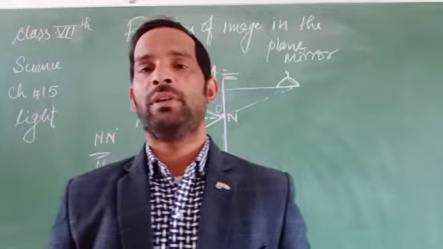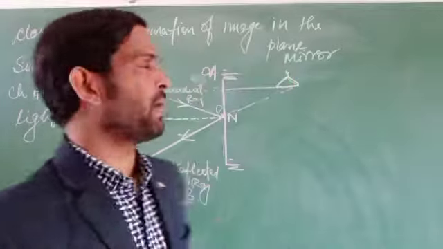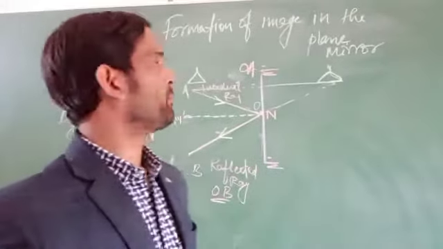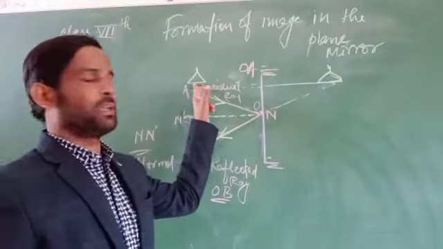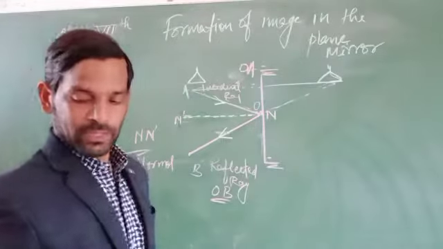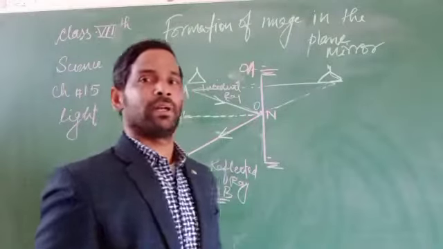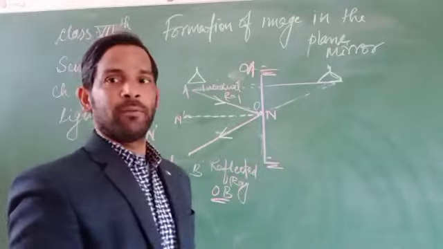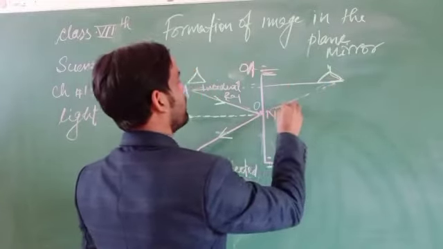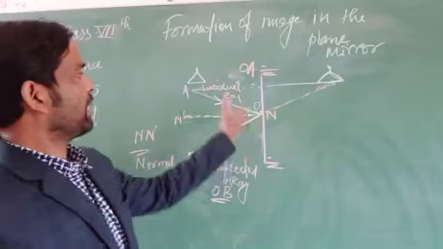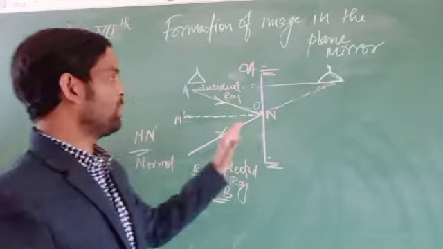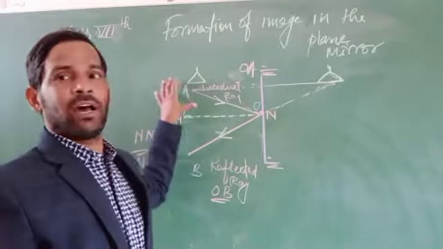In the next case we will discuss the image formed by the plane mirror. If an object is placed in front of the plane mirror, how is the image formed? You know that a plane mirror always forms the image behind the mirror.